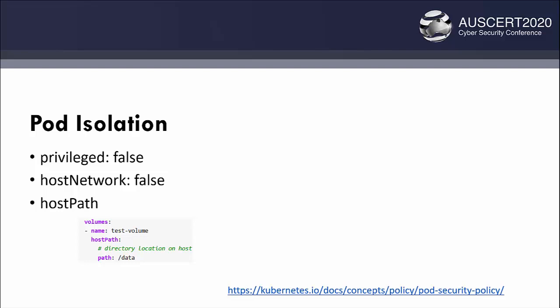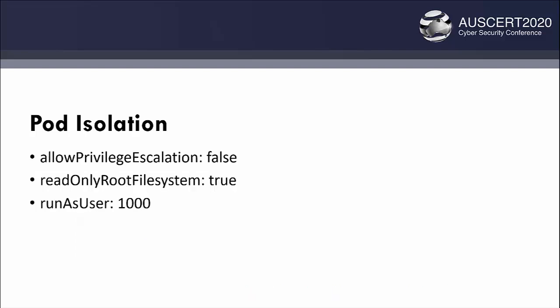Host path lets you mount a path on the host inside the pod. So again, this could be something where the attacker can escape out of the container and access resources on the node itself. Allow privilege escalation will prevent changing the effective user ID. This will break any SUID binaries. So if you have a container that needs to run SUID binaries, be careful with that.